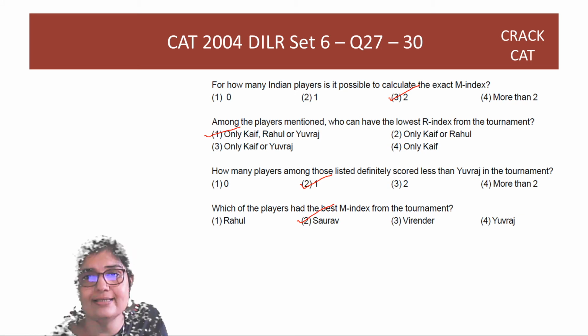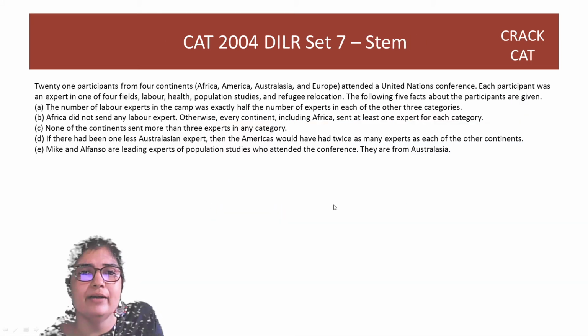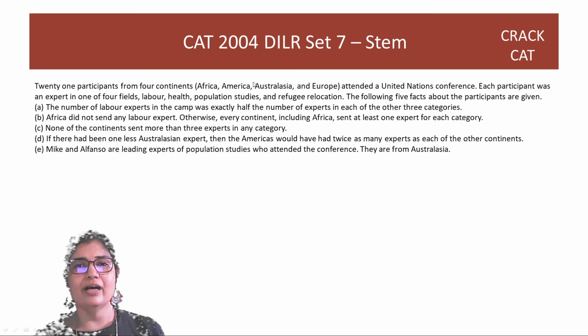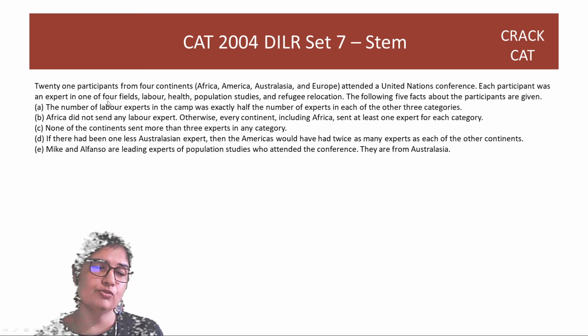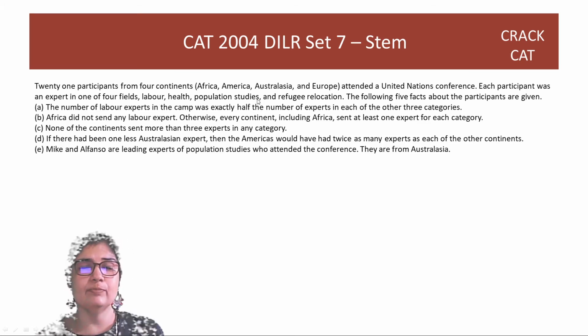Great, let's look at the next set. 21 participants from 4 continents. Which are the 4 continents? Africa, America, Australasia, and Europe attended a United Nations conference. Each participant was an expert in one of 4 fields: labor, health, population studies, and refugee relocation. The following facts about the participants are given.